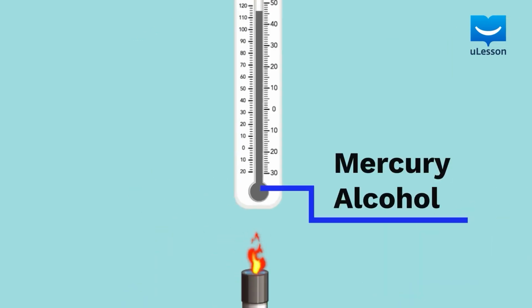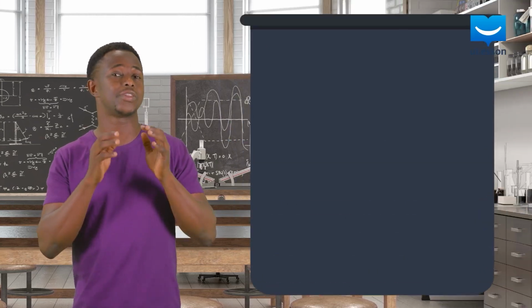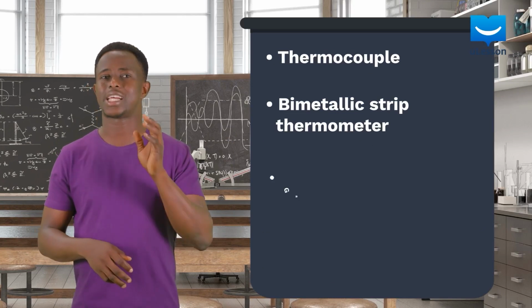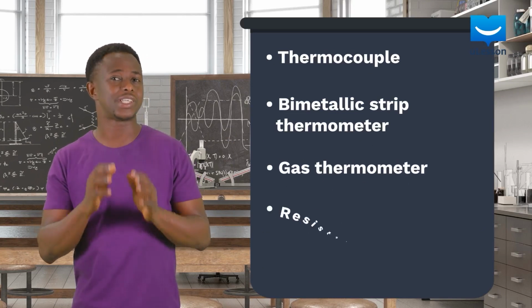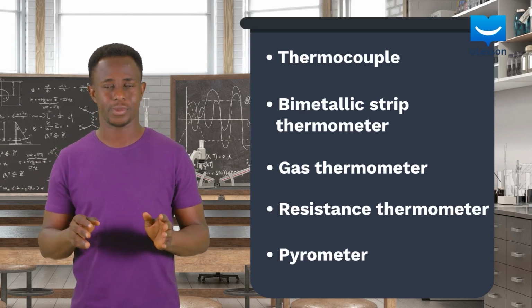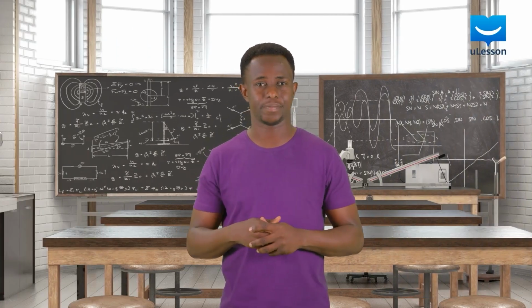Mercury and alcohol are common examples of thermometric substances. They are found in most common lab thermometers that use volume expansion of mercury or alcohol to measure temperature. Other kinds of thermometers include the thermocouple, the bimetallic strip thermometer, the gas thermometer, the resistance thermometer, the pyrometer, and so on. Thermometers and how they work will be explained in further lessons.